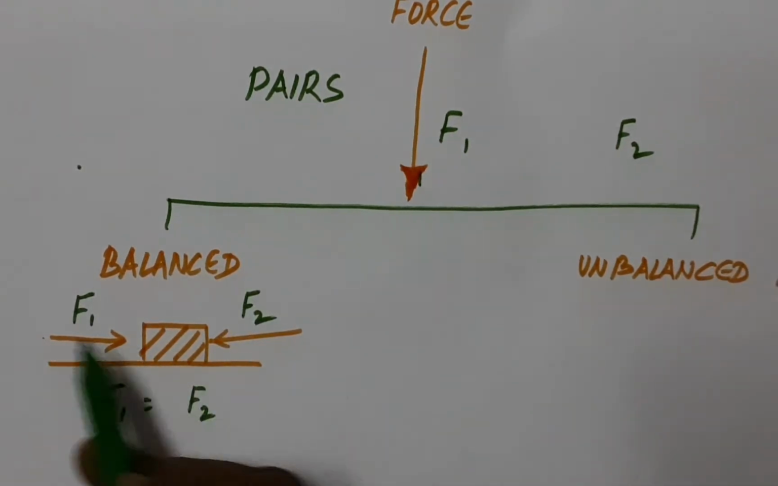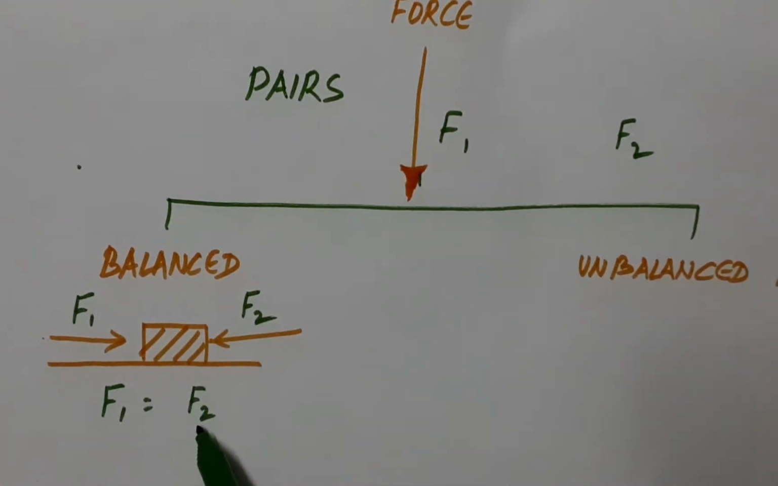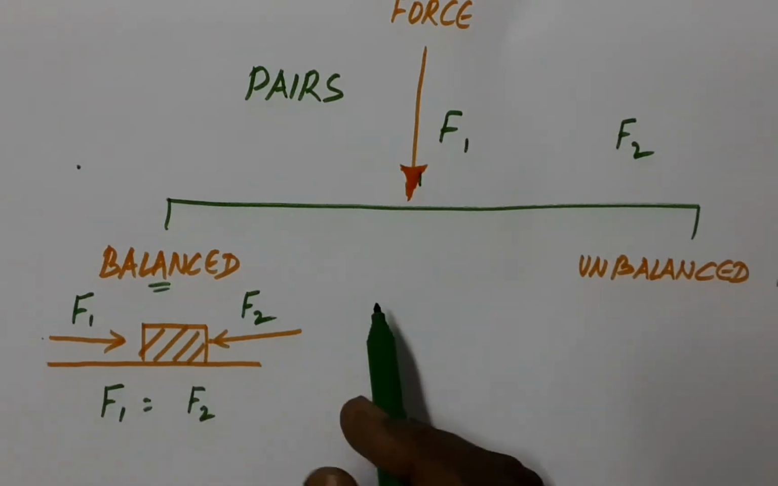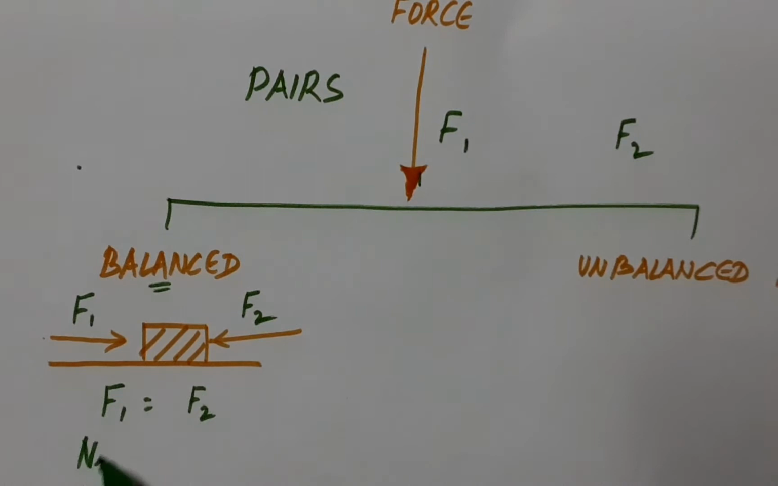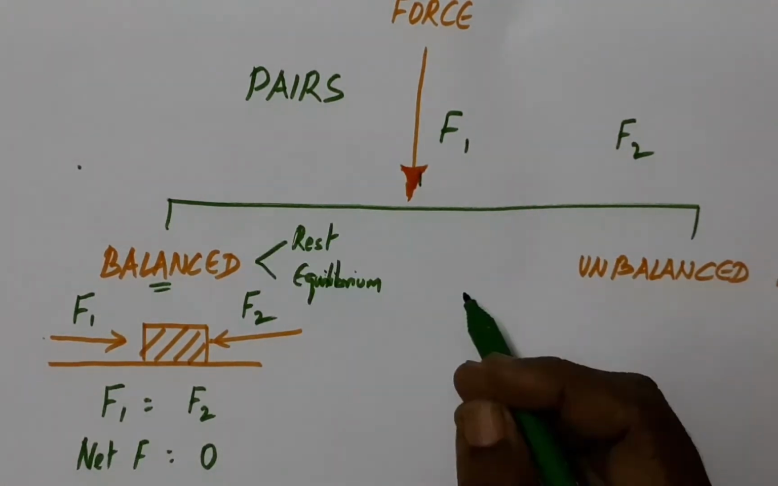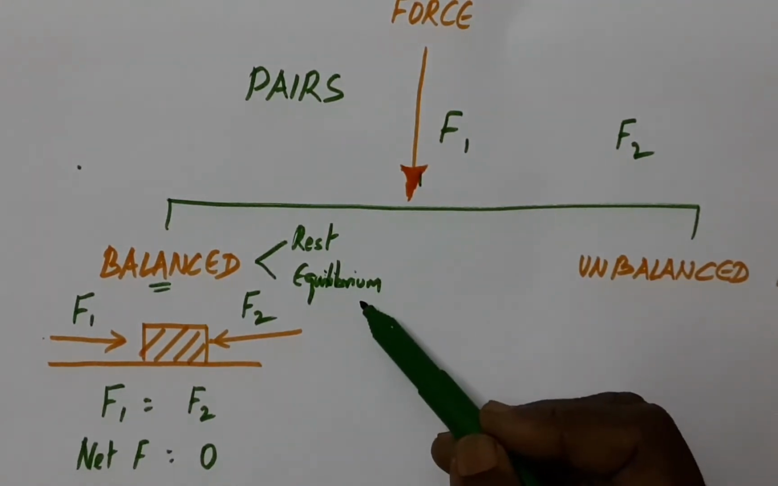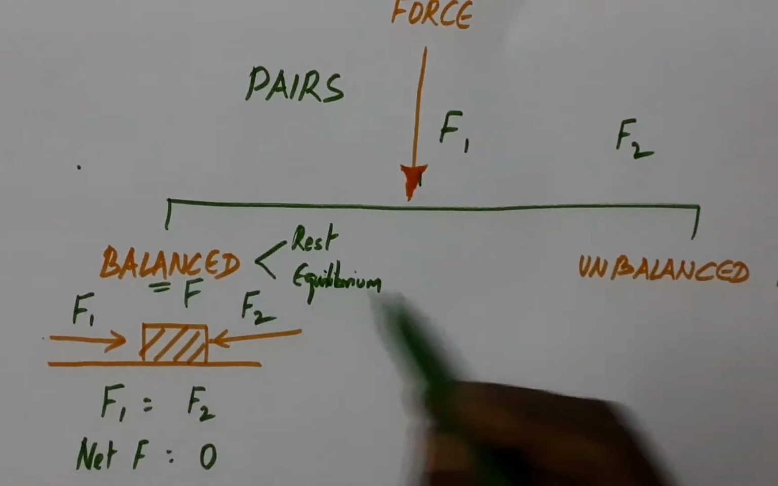If there is a force of 10 newtons in this direction and 10 in the opposite direction, then we say that F1 equals F2, and therefore the object will move in neither of these directions, and this is what we call the balanced force. Because these values are equal, the net force will be 0, and the two scenarios are the body will be either at rest or in equilibrium due to the operation of balanced forces.